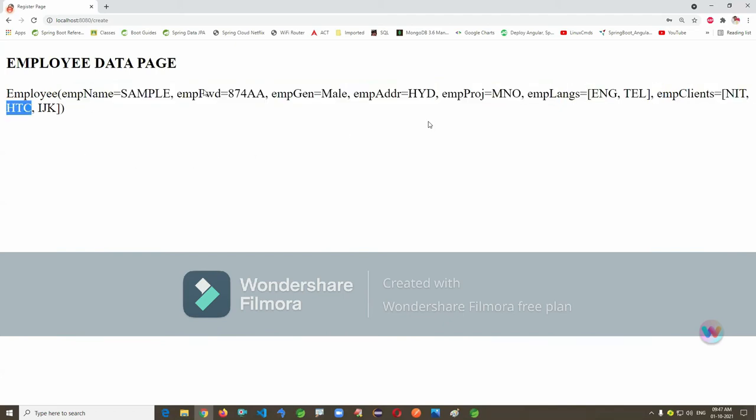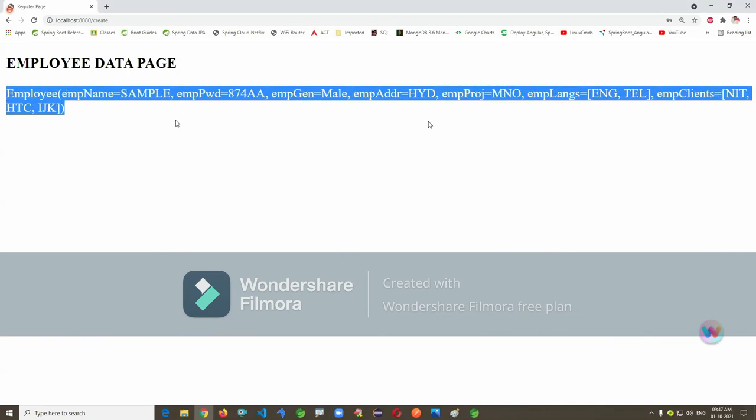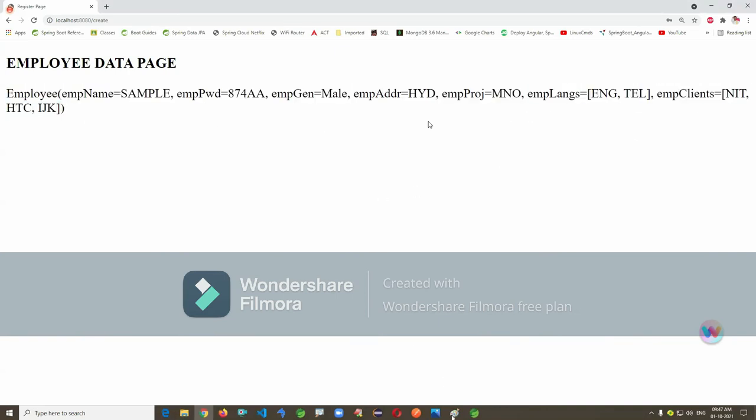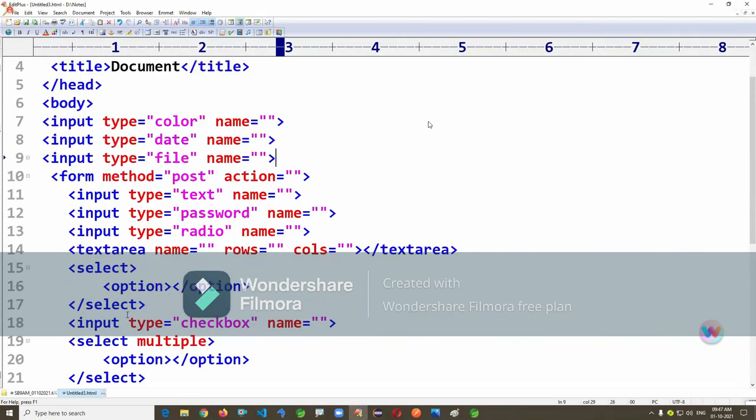Here you can observe, look at this carefully. Clear, all the values have come. Let me give the example up to this. Then we'll go for the next concept here.